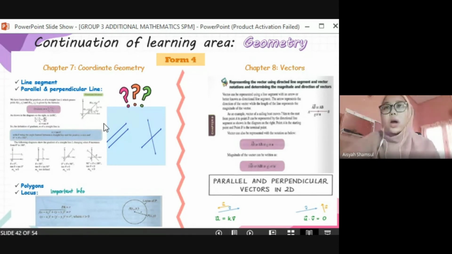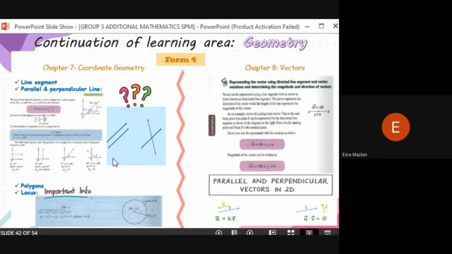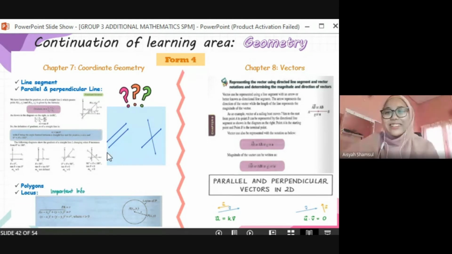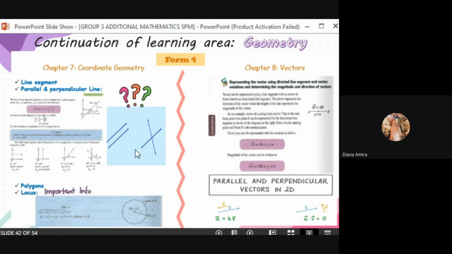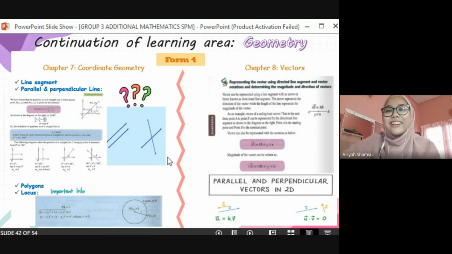So I want to ask a simple question. As you can see at the blue box with the question mark, which one is the perpendicular line? The right one. Right one, Aisha. Anyone? Yes. Thank you. You are so clever.